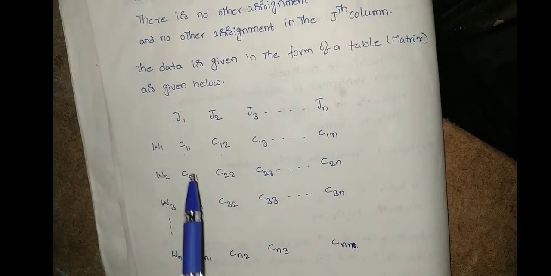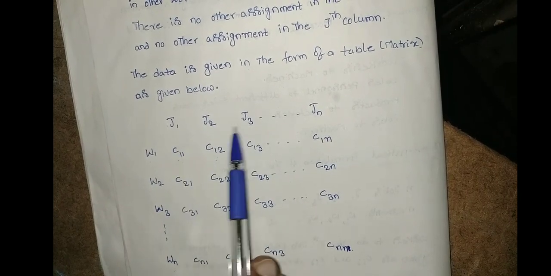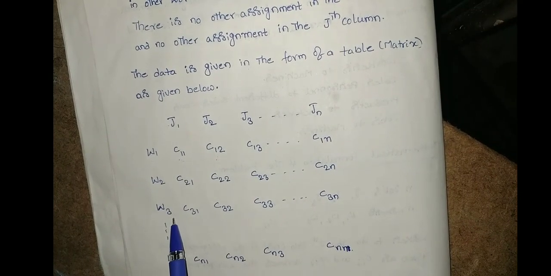Previously we discussed balanced or unbalanced. For example, if there are 3 jobs with 3 workstations, job 1, job 2, job 3 and worker 1, worker 2, worker 3, then 3 workers and 3 jobs mean it comes under the balanced type of assignment model.